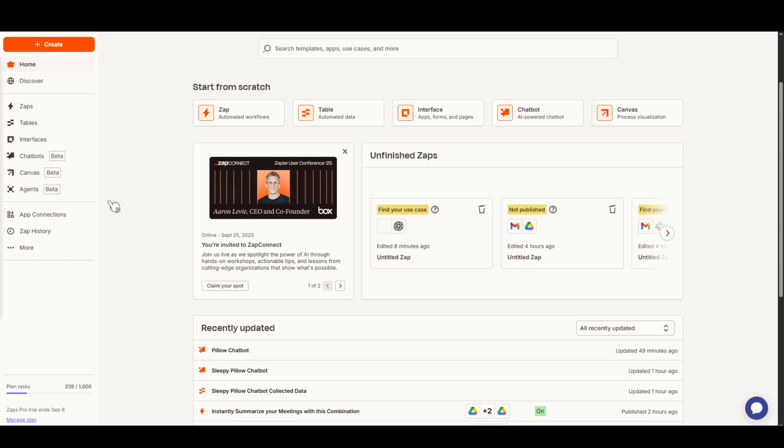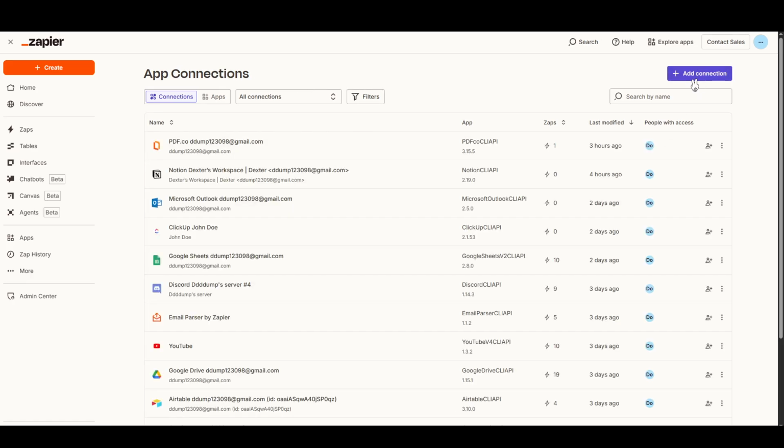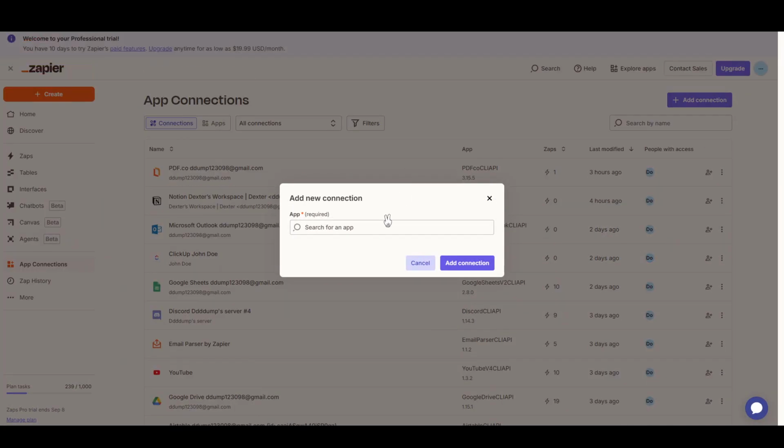app on the platform. To begin, ensure that you are logged into your Zapier account. Once you're in, look over to the left sidebar, where you'll find the option labeled App Connections. Click on it. This section is essentially the hub of all the applications you've already linked to Zapier, so it's worth familiarizing yourself with it if you haven't done so already. It'll help you manage your integrations easily and keep track of everything at a glance.